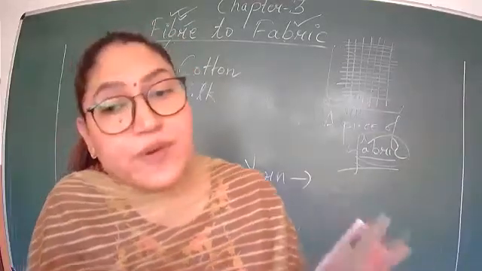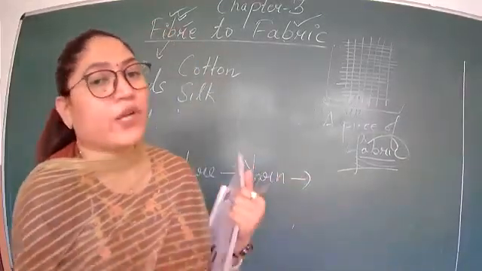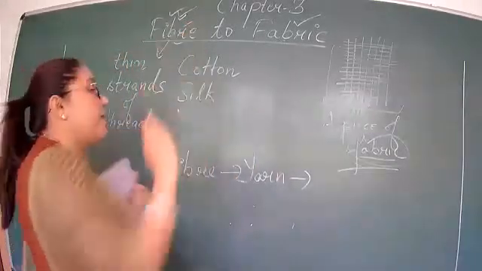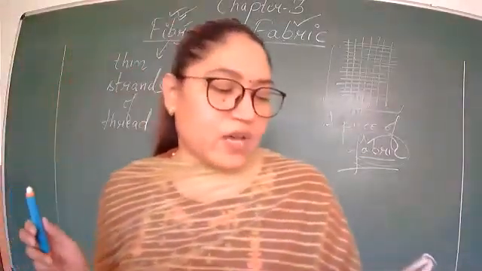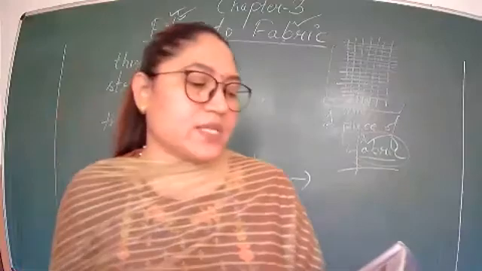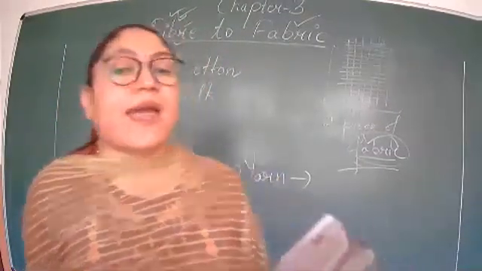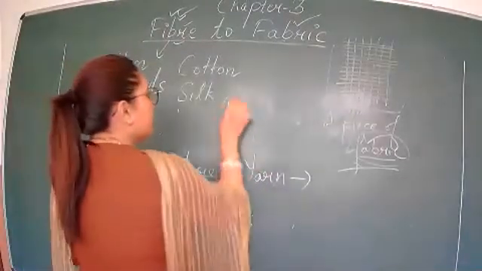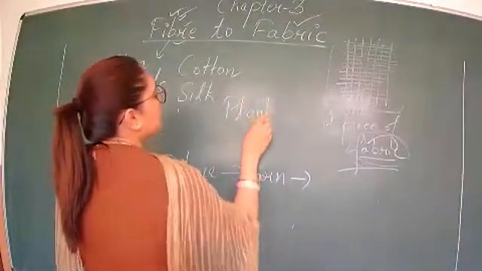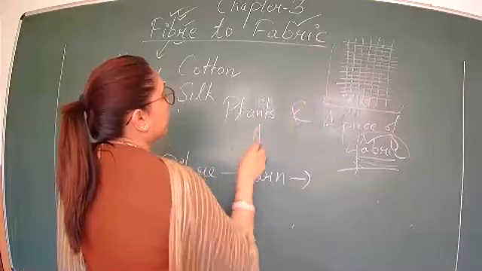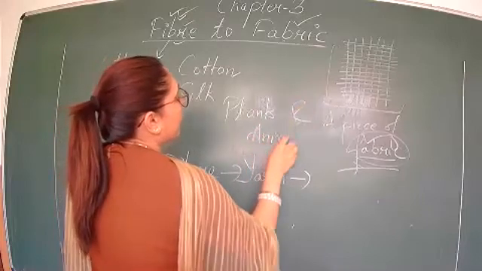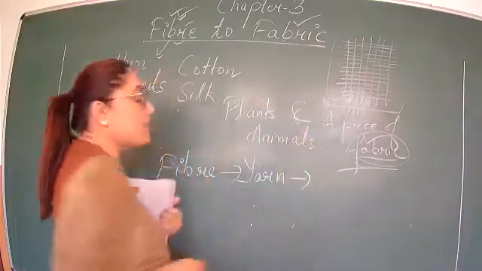Now, where do these fibers come from? Now we are talking about fibers, but where do these fibers come from? We get them from plants and animals. So what are the sources of fibers? We get fibers from plants and animals.